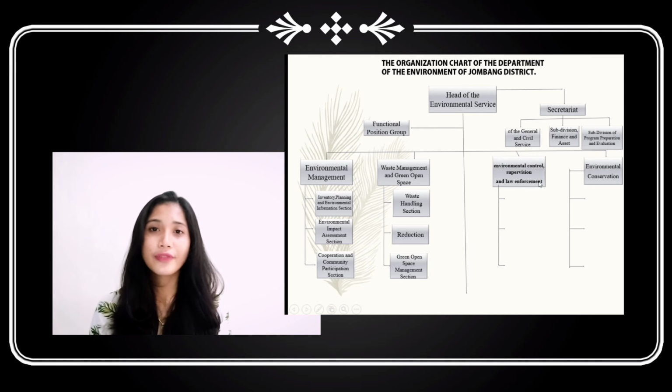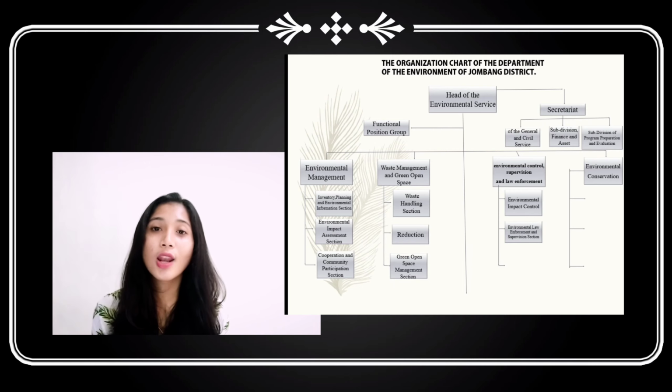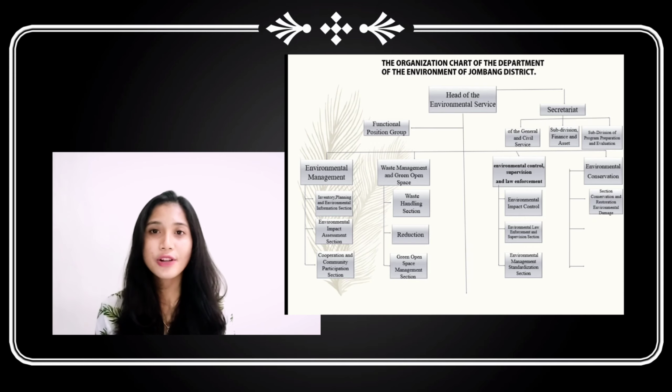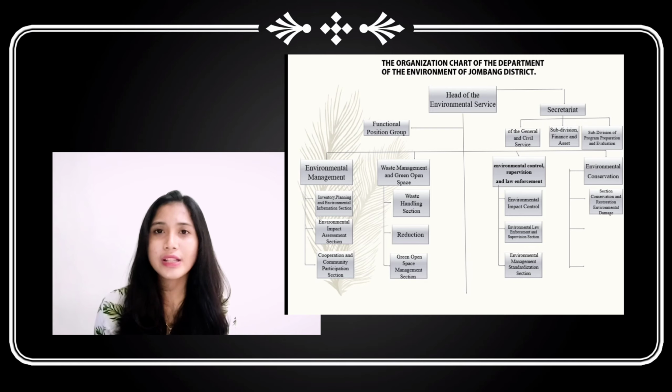Next, the field of environmental control, supervision, and law enforcement is assisted by 1. Environmental impact control, 2. Environmental law enforcement and supervision section, 3. Environmental management standardization section, and then the environmental conservation sector is assisted by the conservation and restoration of